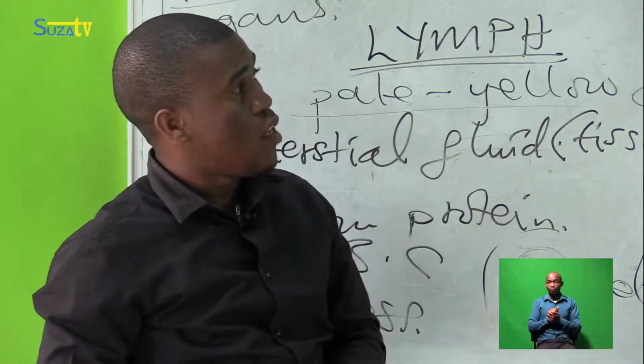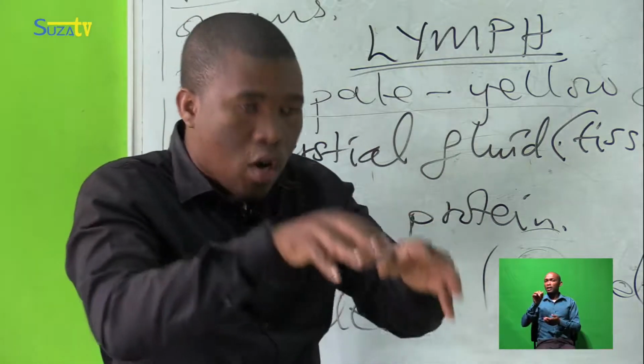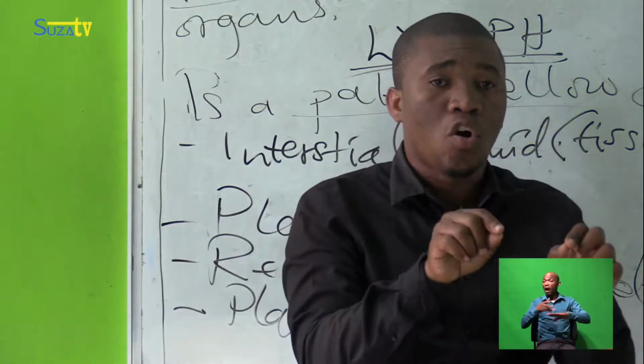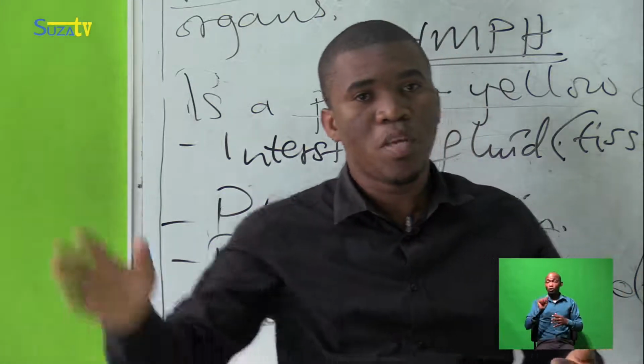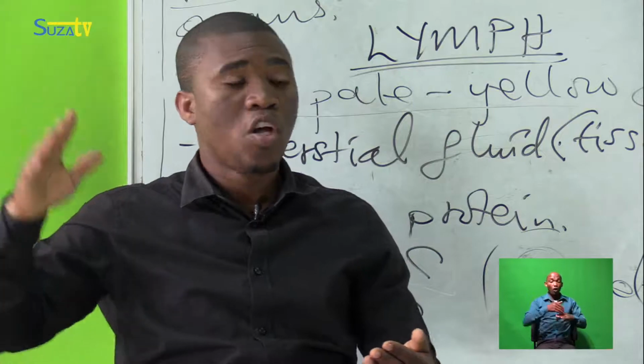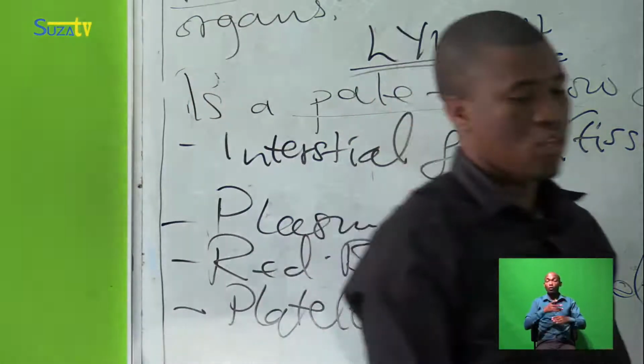And when the lymph is poured into the blood circulatory system, we don't call it lymph now. It will be blood as it moves through the blood circulatory system.